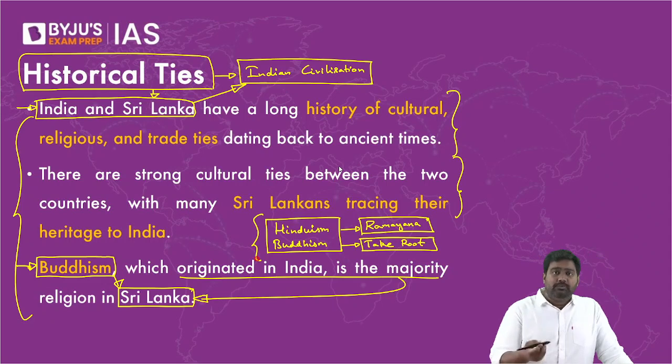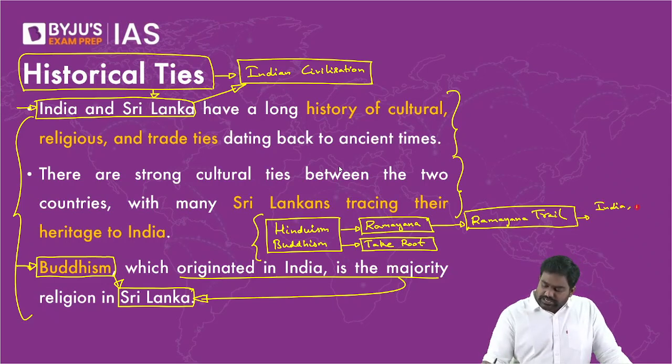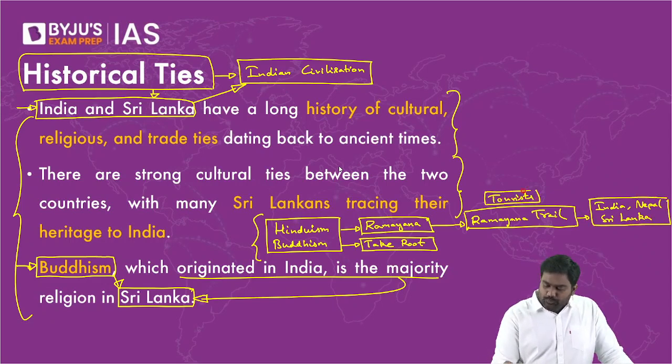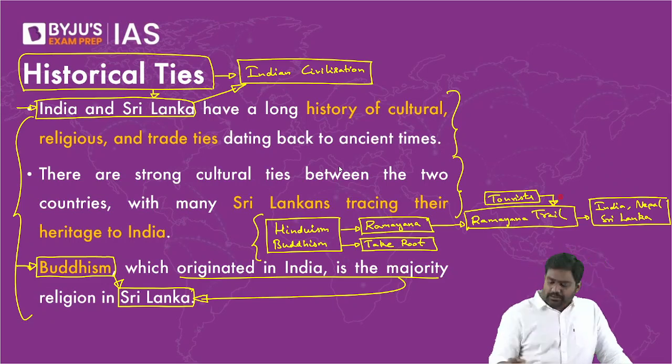We have major soft power diplomatic initiatives, like the Ramayana Trail. You might have heard about this initiative of India. We are creating a Ramayana Trail to connect all these pilgrimage sites, these Hindu pilgrimage sites, that are scattered across India, Nepal, and Sri Lanka. We want to make this a tourist trail, where tourists, specifically Hindu pilgrims, can cover all these pilgrimage sites connected with Ramayana. Right? They're present in Sri Lanka, in India, and Nepal. So this is a major cultural initiative being driven by the Modi government.